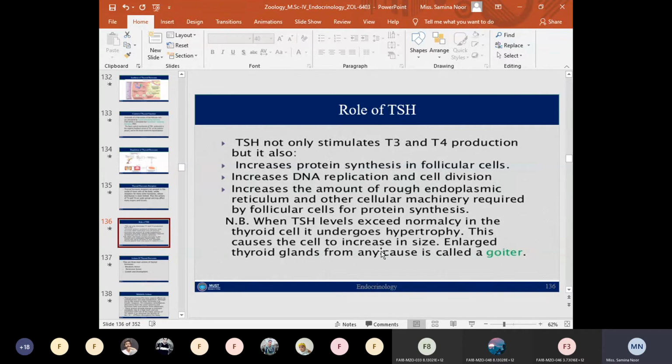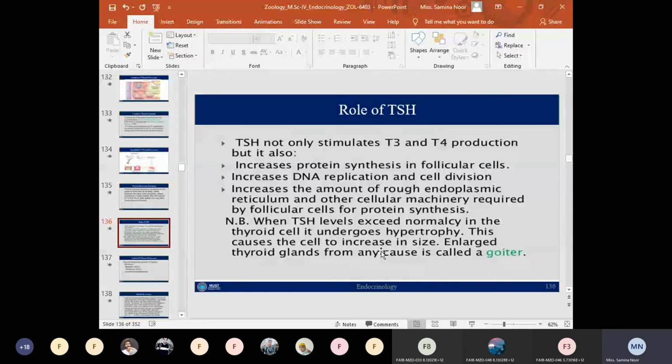First, TSH stimulates the formation of triiodothyronine and tetraiodothyronine from the thyroid gland, that is, it stimulates the production of T3 and T4.